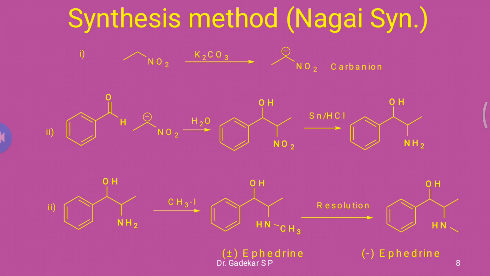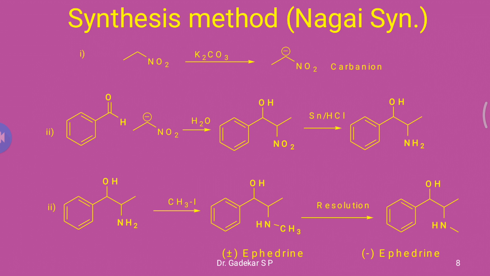In this method, in the first step, CH3CH2NO2, nitroethane, is treated with the base K2CO3, potassium carbonate, to form a carbanion. This carbanion formation we discussed in the first chapter, and in the second chapter, rearrangement reactions, formation of enolate. This carbanion is then used in the second reaction.